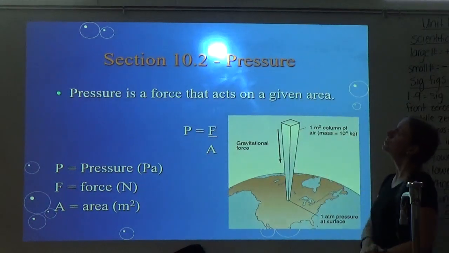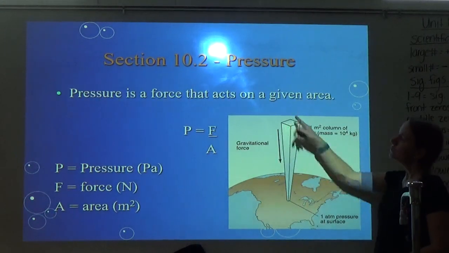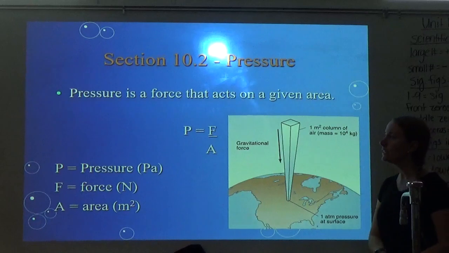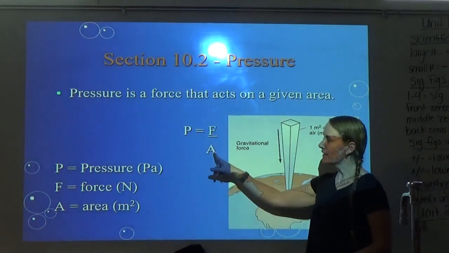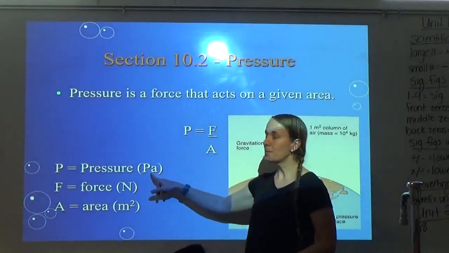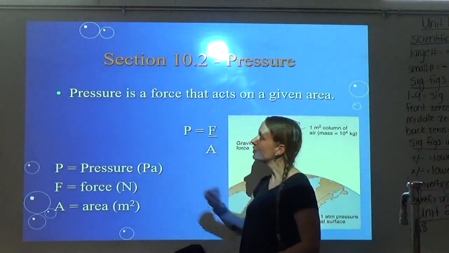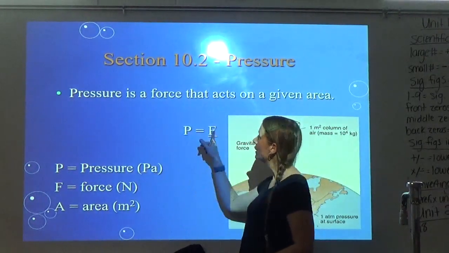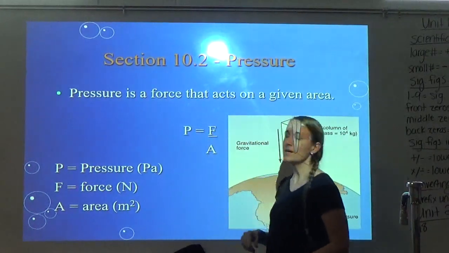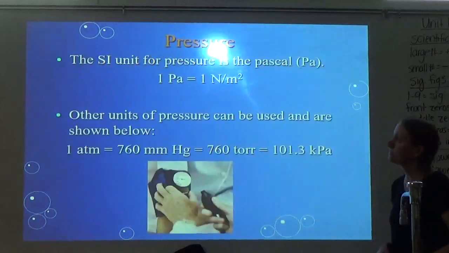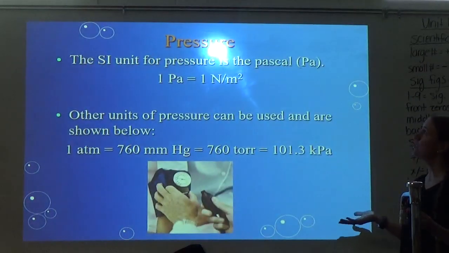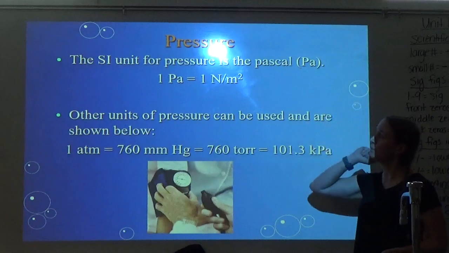So in section 10.2, we're going to focus on pressure. Pressure is a force that acts on a given area. So pressure is just force over area. Pressure's units are Pascal, Pa, that's our SI unit of pressure. Force will be in newtons, and area will be in meters squared. The SI unit for pressure, like I just said, is the Pascal, which is Pa.